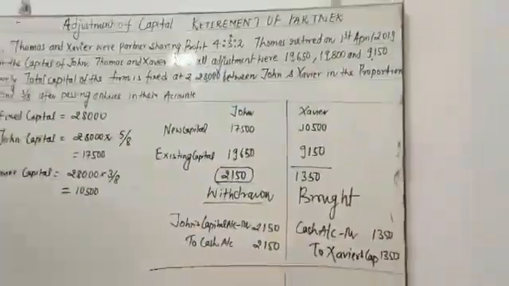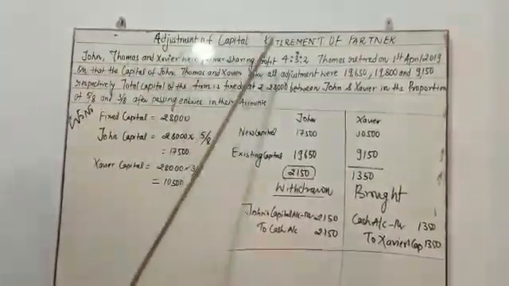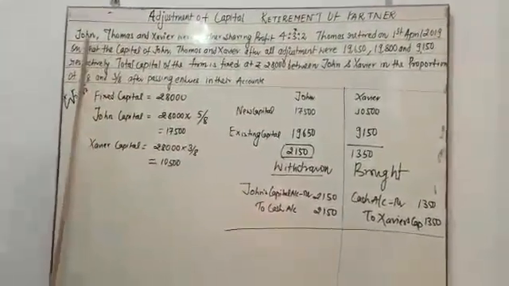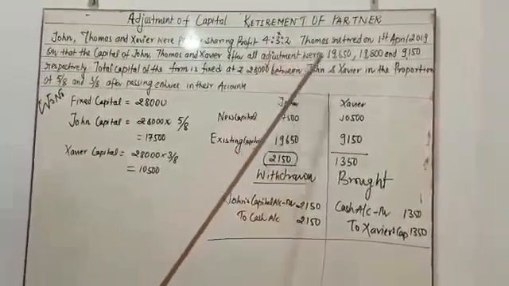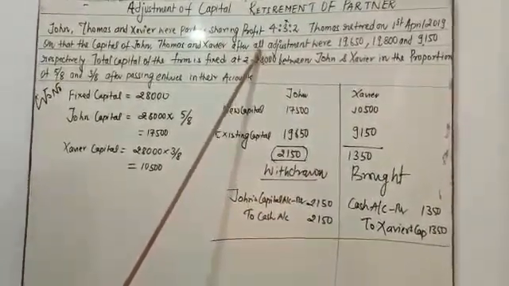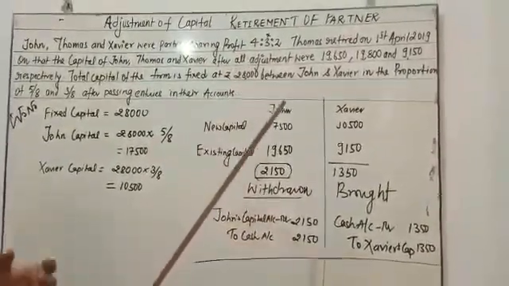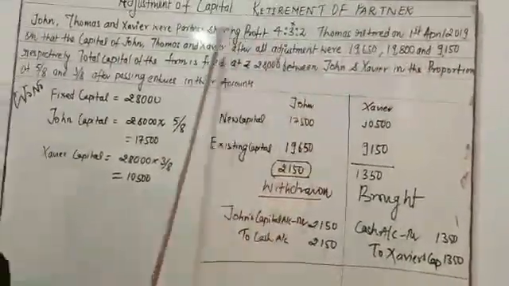Let's see once again. My dear student, it is the adjustment of capital. In the retirement chapter, there are 3 partners. The profit sharing ratio is already mentioned. On retirement, after all adjustments, meaning calculation of capital accounts, their adjusted capitals were given.